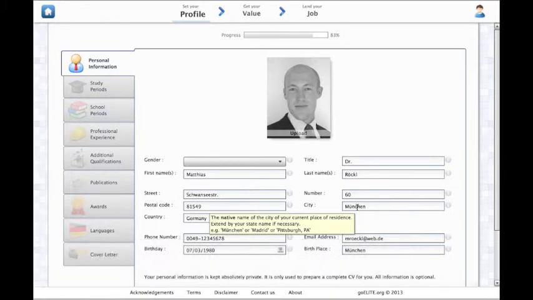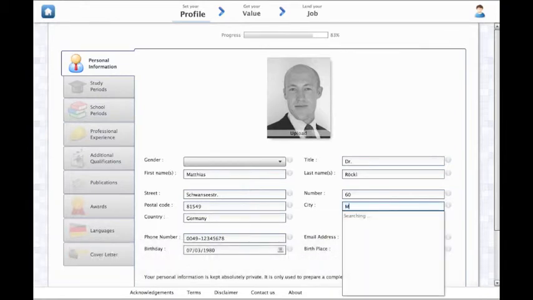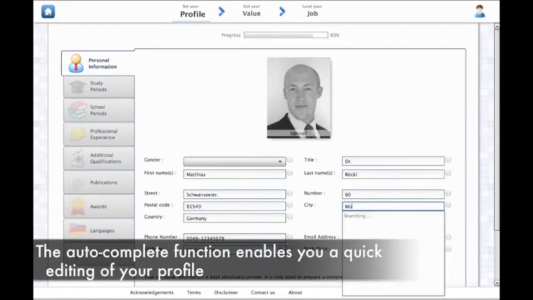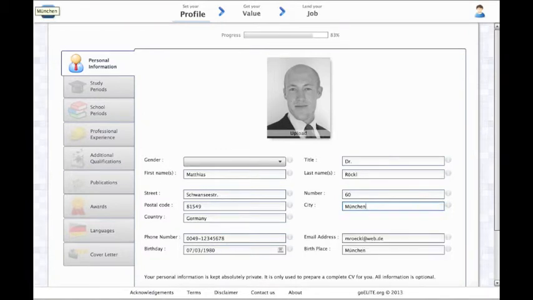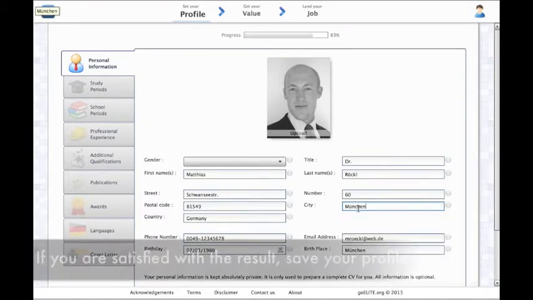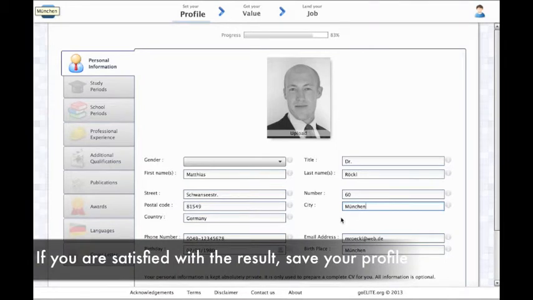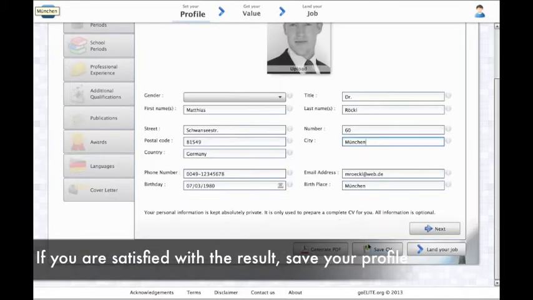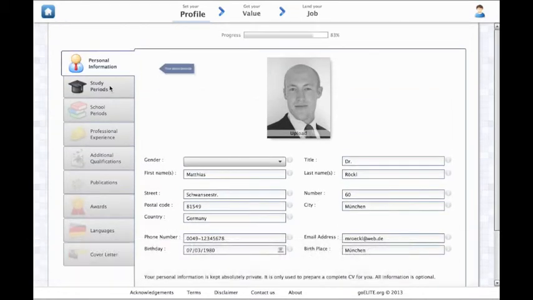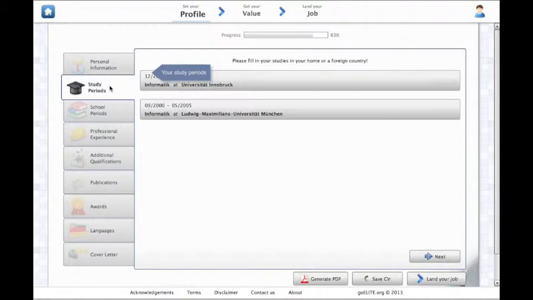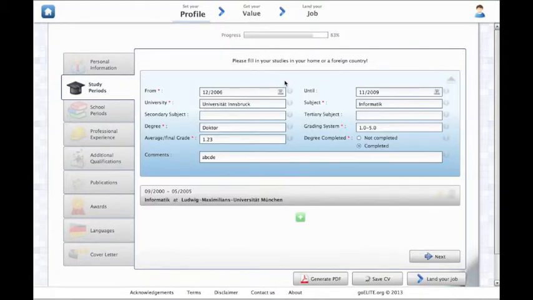To edit the data, click into the text field and type, or use the autocomplete function, which enables you a quick editing of your profile. If you are satisfied with the result, save your profile. The import function already added much more data. Besides your personal information, also your study periods are already filled in.